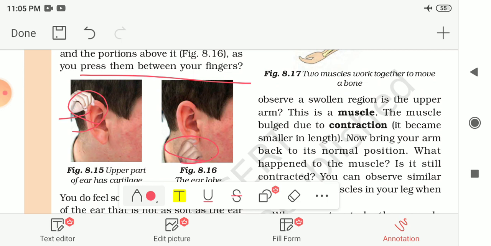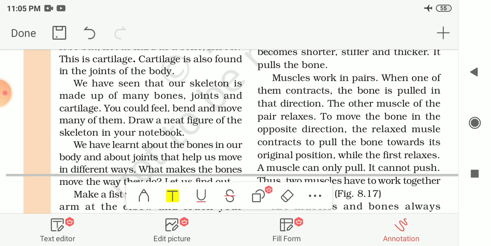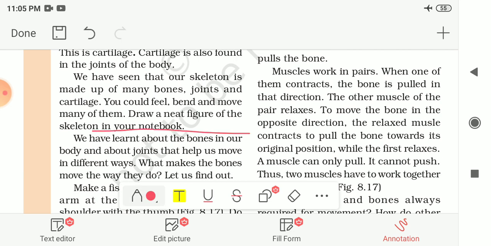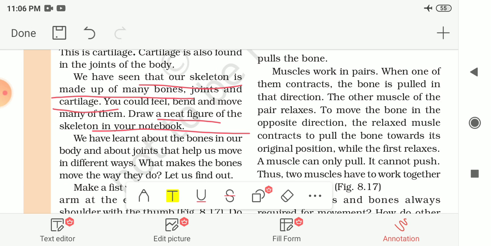This is known as the cartilage, and cartilage is also found in the joints of the body. We have seen that our skeleton is made up of many bones, then joints and cartilage. And you could feel, bend and move many of these parts. Now draw a neat figure of the skeleton in your notebook.